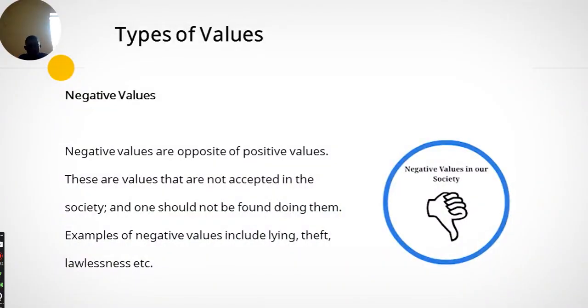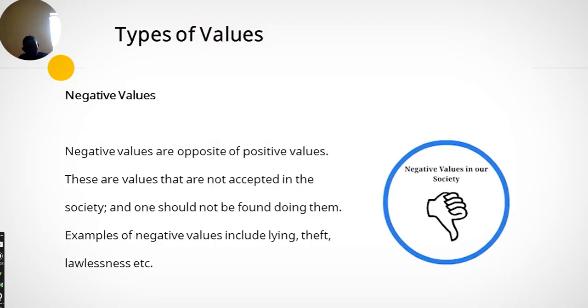Quickly, we'll be going to negative values. From the word negative, you would know that negative values are the opposite of positive values. Negative values can be defined as values that are not good, not acceptable, not desirable, and values that as individuals you should not be found doing. Negative values are the opposite of positive values. These are values that are not accepted in the society, and one should not be found doing them.